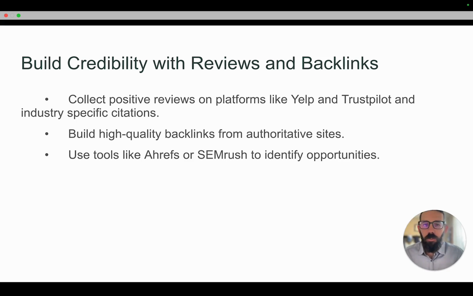Similarly, building credibility with reviews and backlinks. Some of this goes hand in hand, but obviously getting positive reviews is going to be helpful, specifically across platforms. So not just Google Business Profile, but on Yelp, on Trustpilot, on industry-specific citations like we had mentioned.